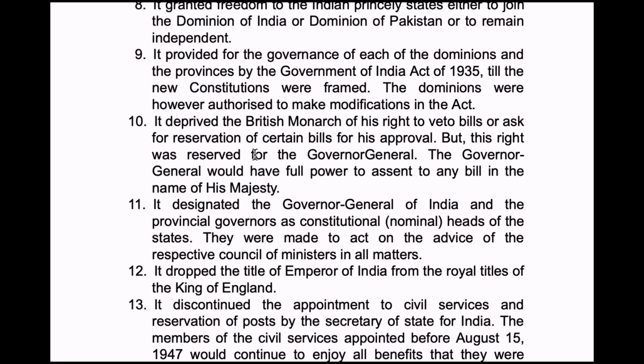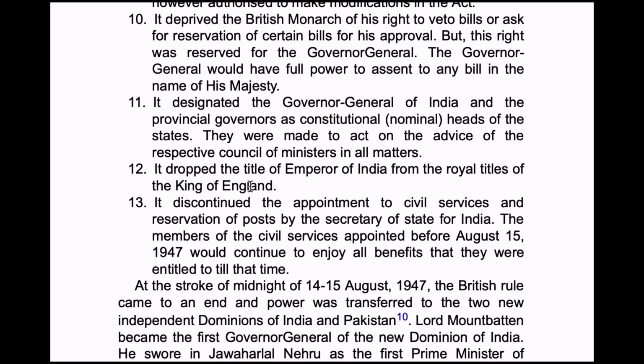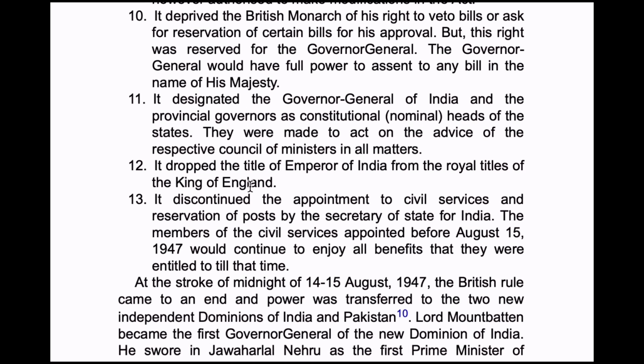So the Governor General would have full power to assent to any bill in the name of His Majesty. 11th point, it designated the Governor General of India and the provincial governors as the constitutional, that is, nominal heads of the states. They were made to act on the advice of the respective Council of Ministers in all matters. 12th, it dropped the title of Emperor of India from the royal titles of the King of England.